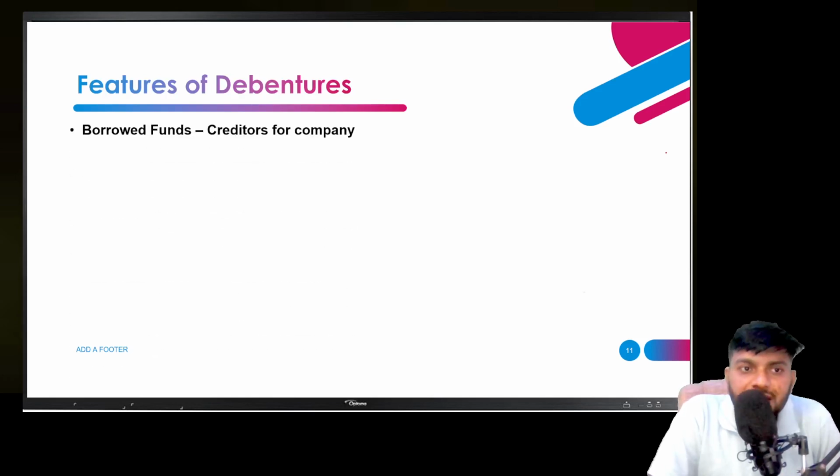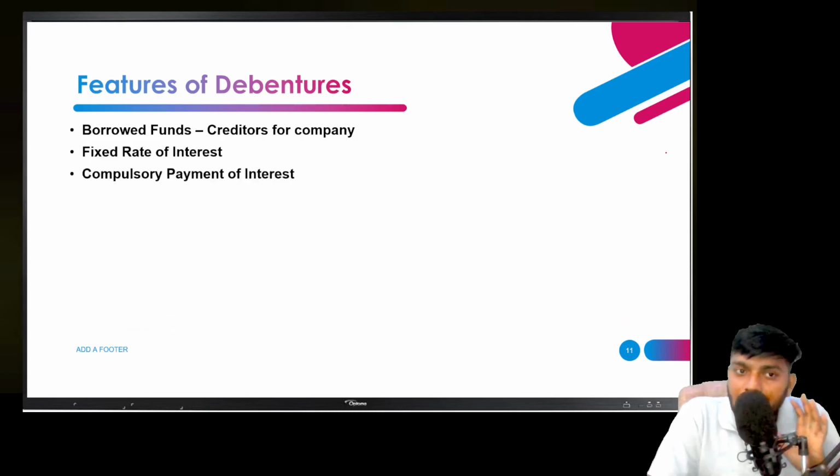What are the features? Borrowed fund. Once you give the money to me, it is a borrowed fund for me, and I will treat you as a creditor. I will give you priority. In case of loss, I have to return your money. Yes, you will get a fixed rate of interest either in profit or in loss. Compulsory payment of the interest: it is compulsory for me to pay the interest to you at a fixed period of time.